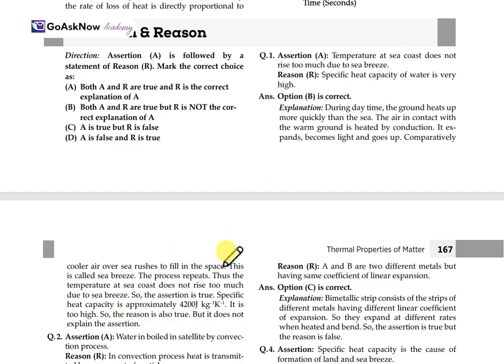We have concluded that the sea breeze keeps the temperature at the sea coast from rising too much, and we have also determined that the specific heat capacity of water is very high. But the reason does not explain the assertion; they are not related to each other. So here we can conclude that option B is correct: both A and R are true, but R is not the correct explanation for A.